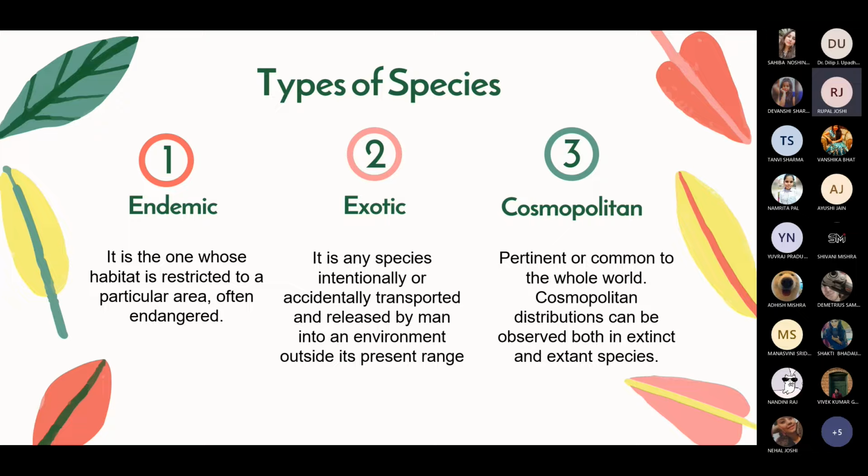Some examples are horses, goats, pigs, and some edible plants like wheat and oat. And next is the cosmopolitan species. These are the species that can be found almost anywhere on the earth.